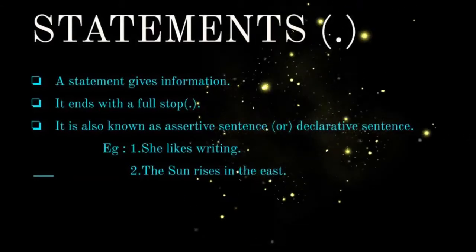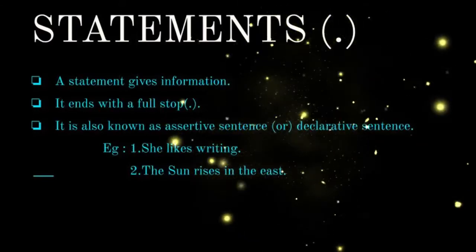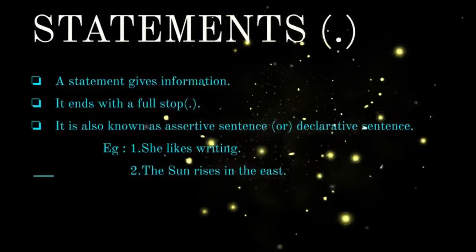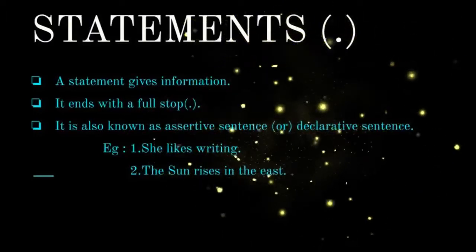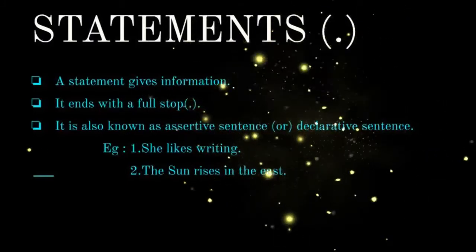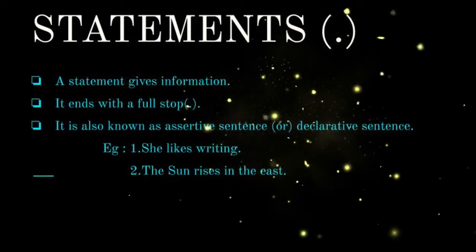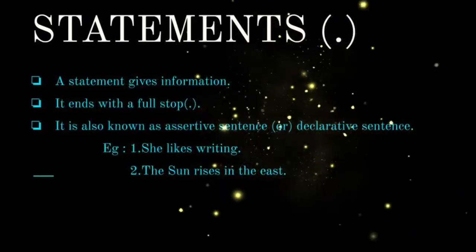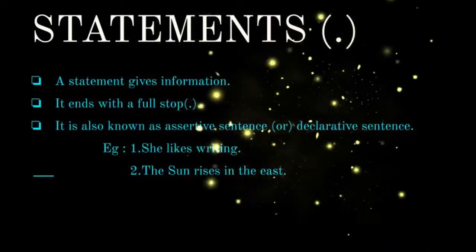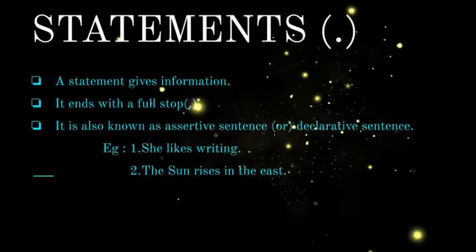Okay, students, now we are going to see 2 types of sentences here. Let us see the first type of sentence. That is statement. Let me explain about the statement. A statement is a normal sentence that tells something to us, or otherwise it gives information to us. It may be a universal fact, opinion, or idea. It starts with a capital letter and ends with a full stop. Full stop or period. We don't say it is a dot; we say either full stop or period.